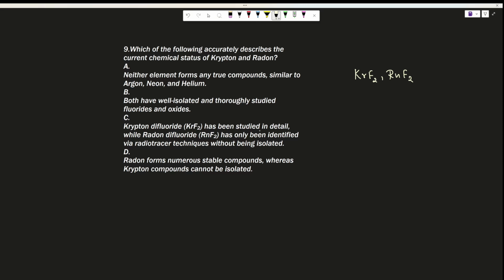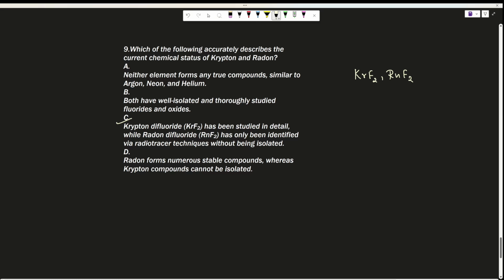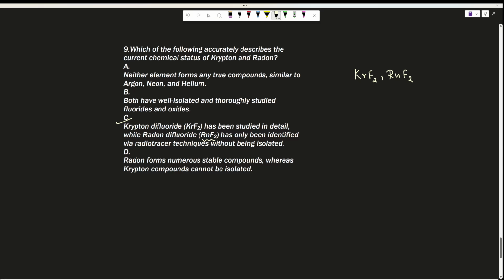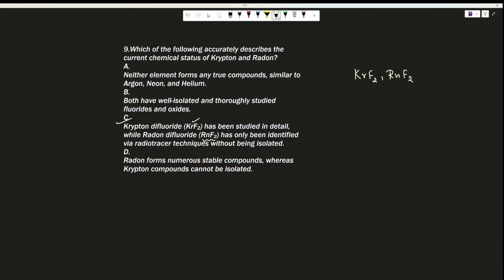Krypton difluoride has been studied in detail. Yes, while the radon difluoride has only been identified via radio tracer techniques, okay, without being isolated. Means this is not actually isolated, but it is just identified. This is studied in detail. Okay, so this is true about these compounds. Then last one, it is given radon forms numerous stable compounds, whereas krypton compounds cannot be isolated. No, right? So radon cannot form actually. Krypton can form at least a few compounds.